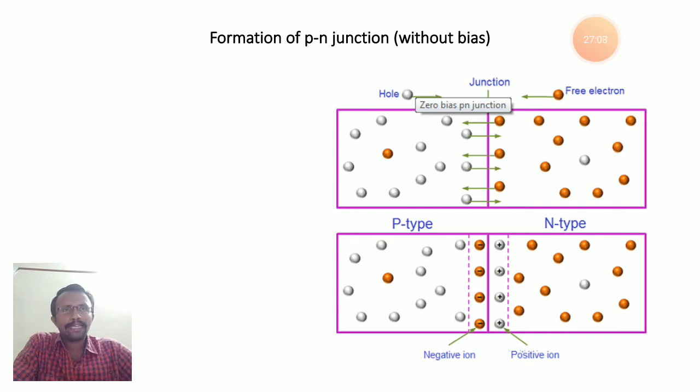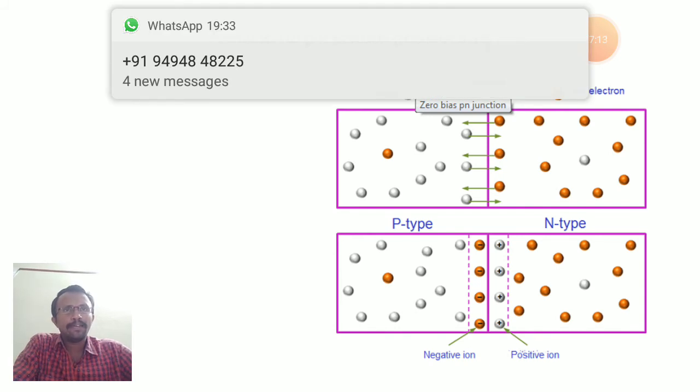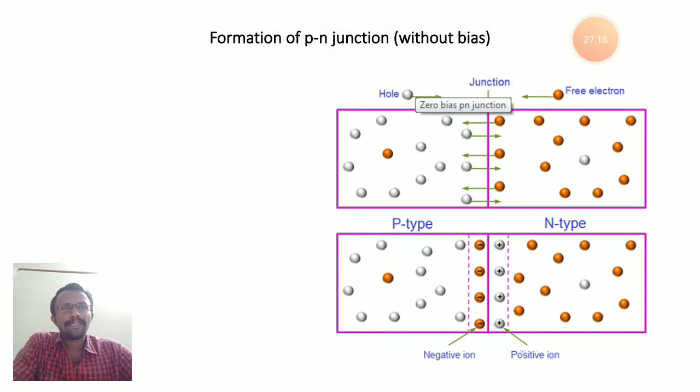Once electrons move from n-type to p-type, they occupy the free space, that is a hole, in p-type, and immediately it becomes a negative ion. Similarly, when the holes present in p-type move into n-type material, they become positive ions. In the above figure we are calling them holes and free electrons. In the below figure we are calling them ions, the negative ion and positive ion.